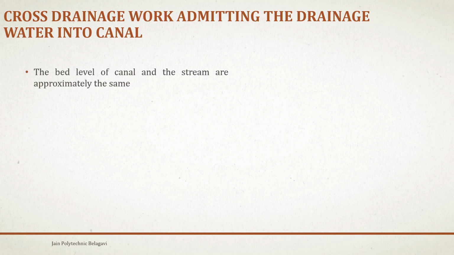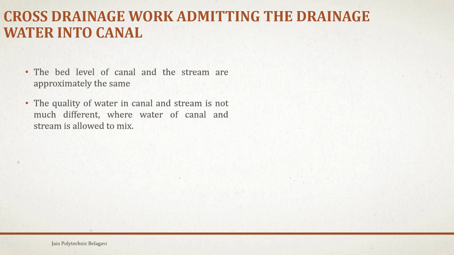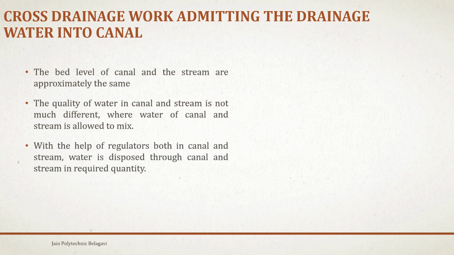The bed level of the canal and the stream are approximately the same. The quality of water in the canal and stream is not much different, so the water of the canal and stream is allowed to mix. With the help of regulators, both in canal and stream, water is disposed through canal and stream in the required quantity.